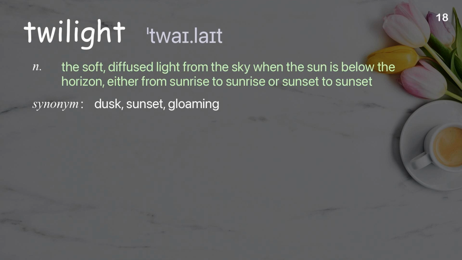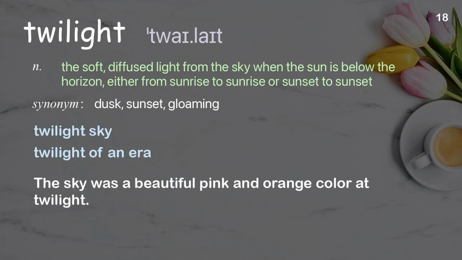Twilight. The soft, diffused light from the sky when the sun is below the horizon, either from sunrise to sunrise or sunset to sunset. Examples: twilight sky. Twilight of an era. The sky was a beautiful pink and orange color at twilight.